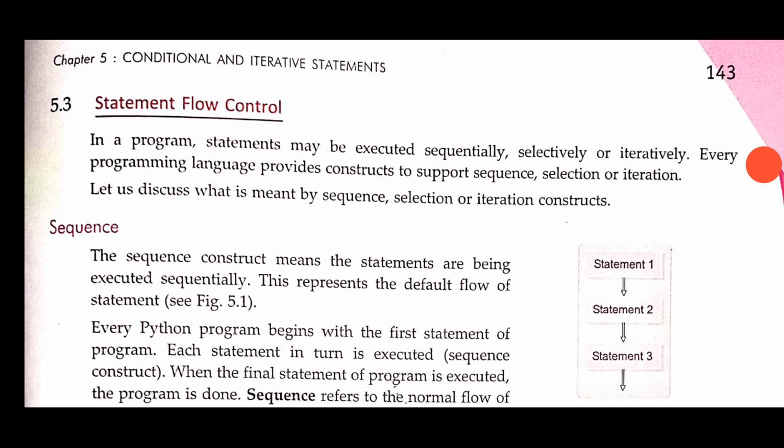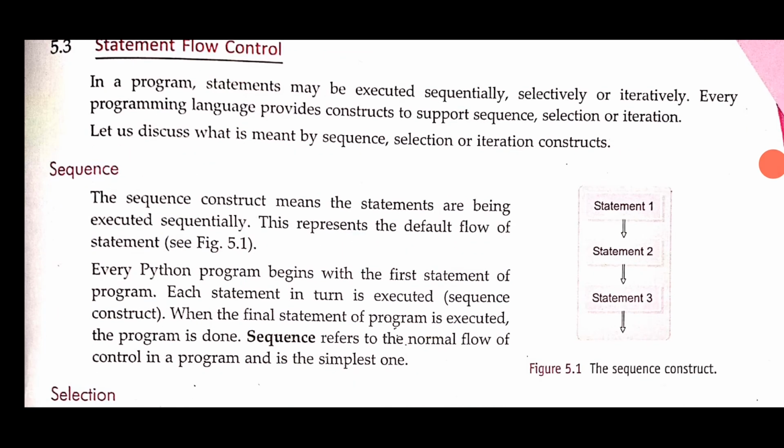We can see with the help of the picture also that in a sequential construct or sequential statement flow control, statements are executed one by one in a proper sequence without skipping any statement. The sequence construct means the statements are being executed sequentially. This represents the default flow of a statement.